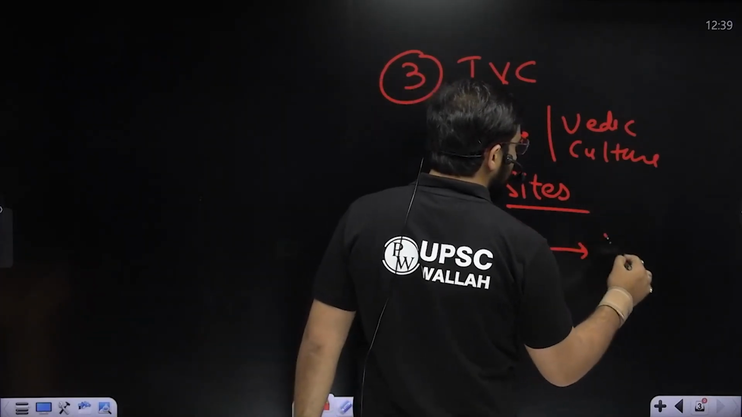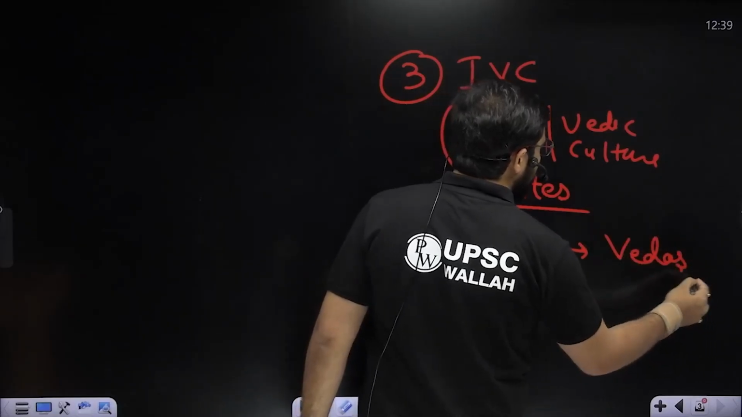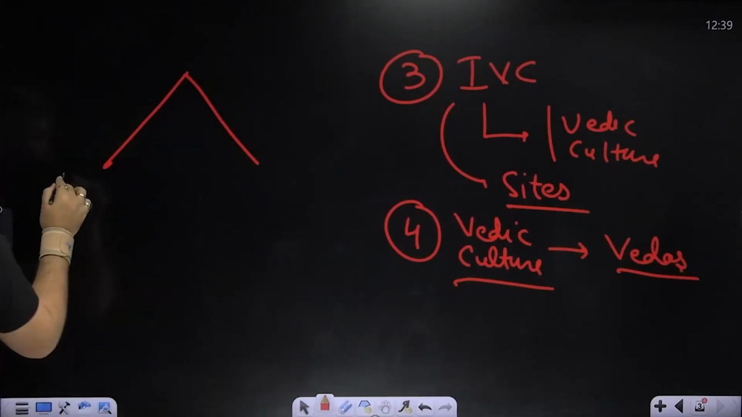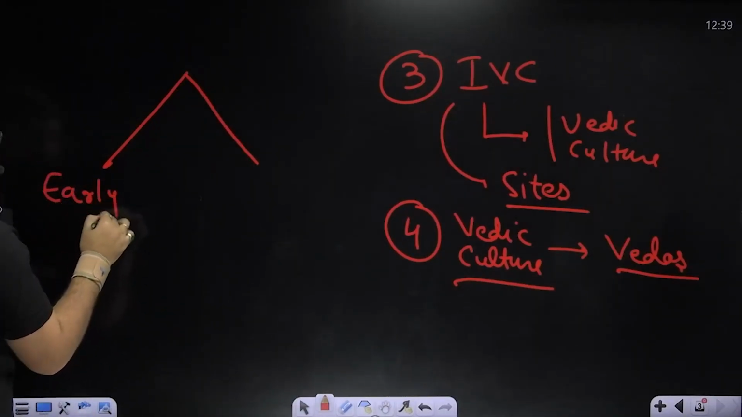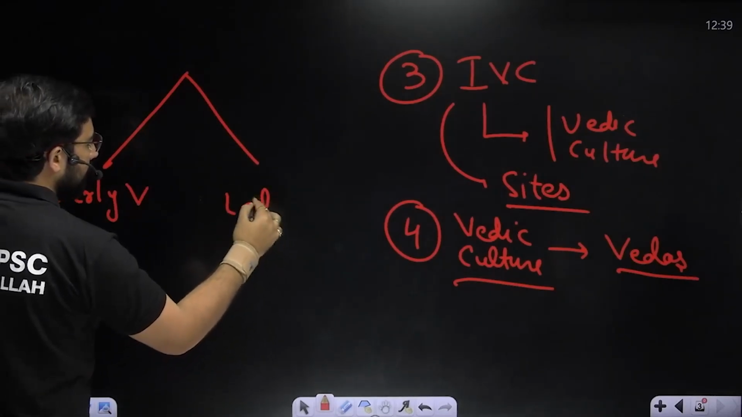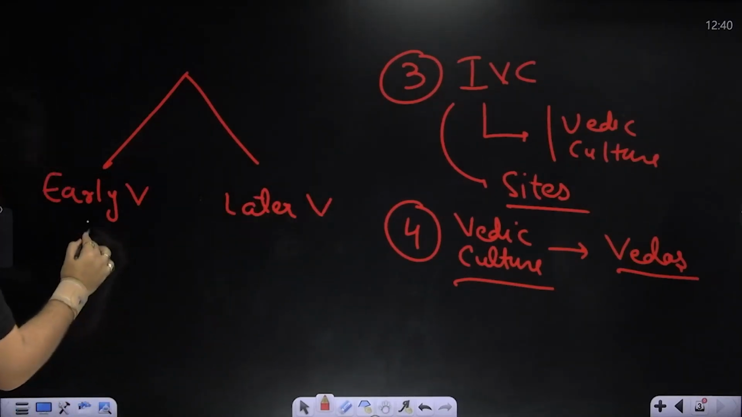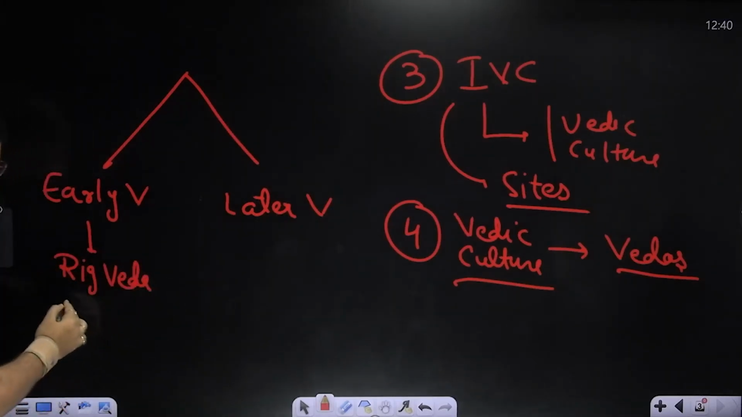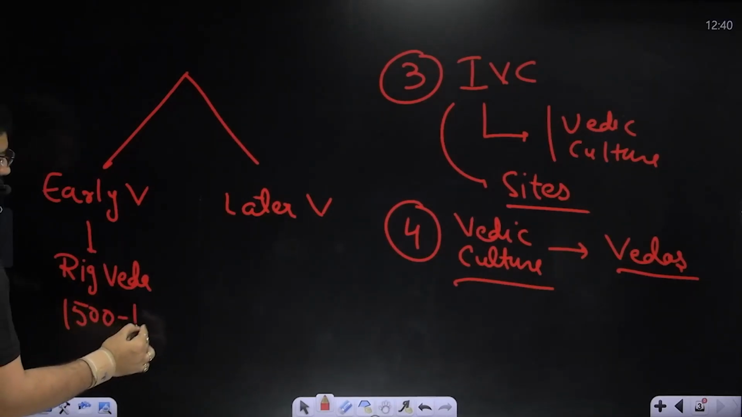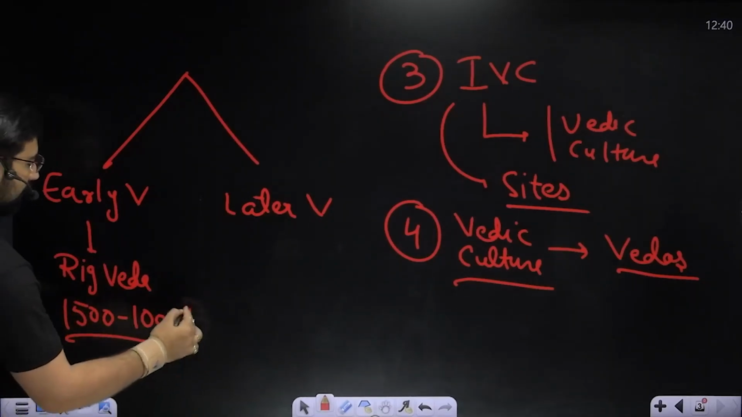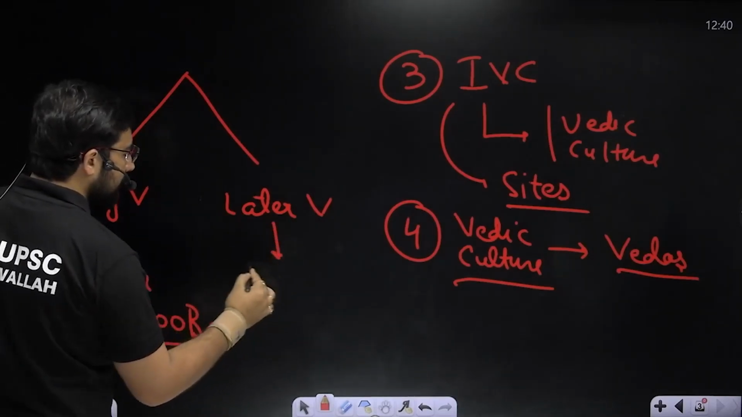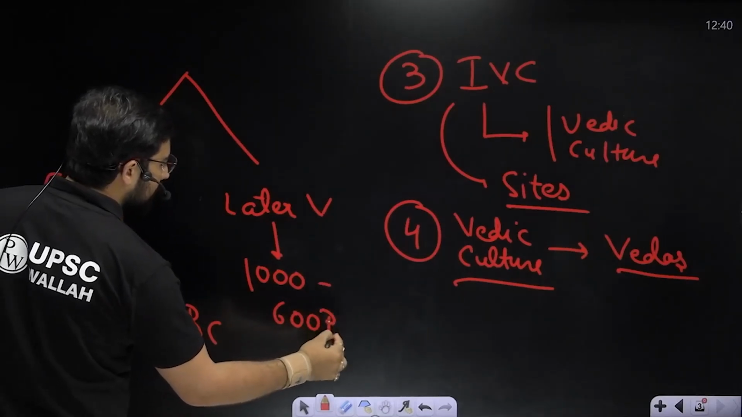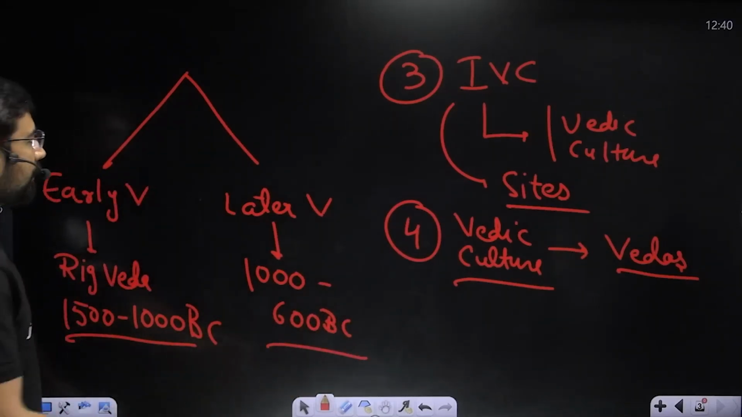And the literature that we have is the Vedas. We have two categories of Vedas, the one which is known as early Vedic and the other known as later Vedic. Early Vedic has the Rig Veda. The Rig Veda's time period is from 1500 BC to 1000 BC. If we see later Vedic, it is from 1000 BC to 600 BC. And in this time period, we have all the remaining three Vedas.